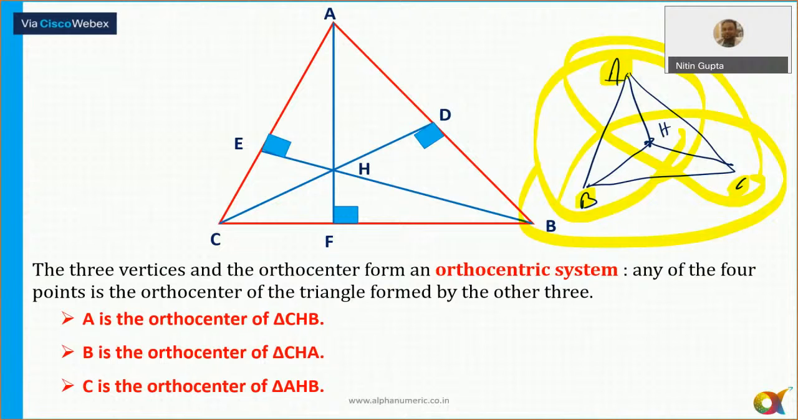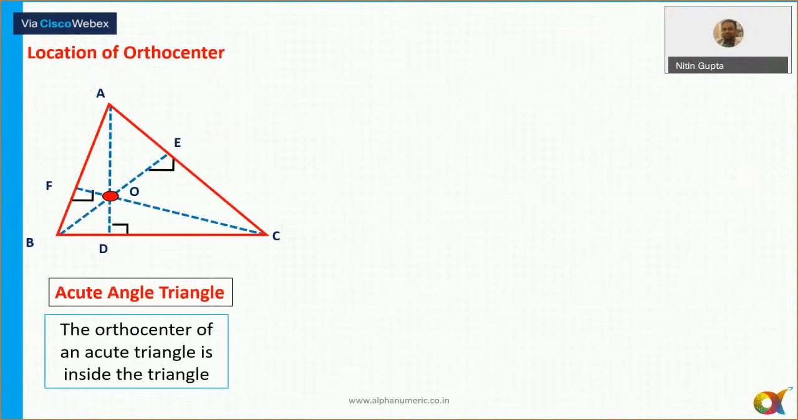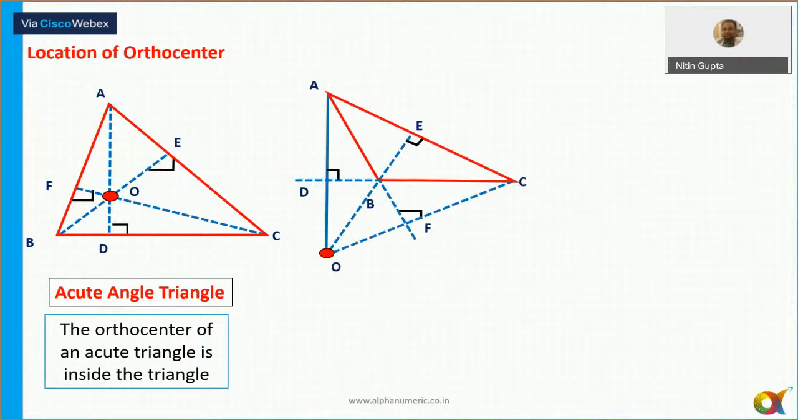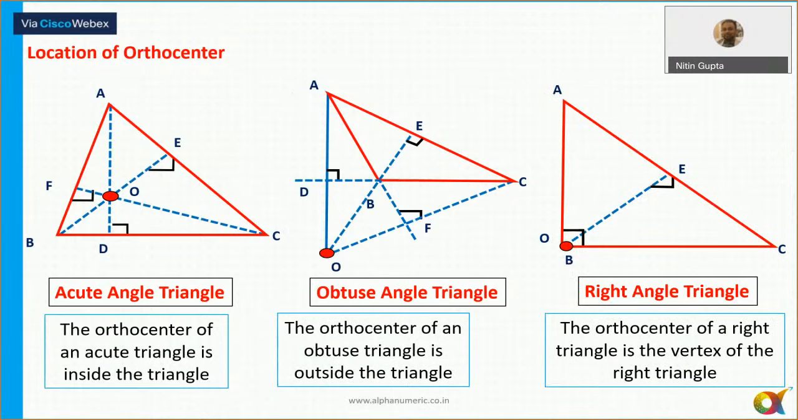All right. Let's move to the next one then. Location of orthocenter. For an acute angle triangle, it is inside. For an obtuse angle triangle, it is outside. And for a right angle triangle, it is nothing but the point of intersection of the perpendiculars. So the orthocenter can lie inside, outside, as well as on the triangle. Same as the circumcenter, which can also lie on the triangle, inside the triangle, as well as outside the triangle.